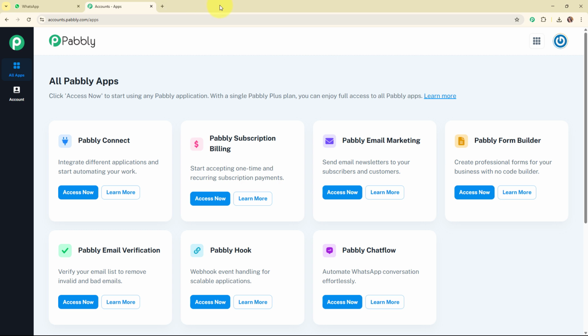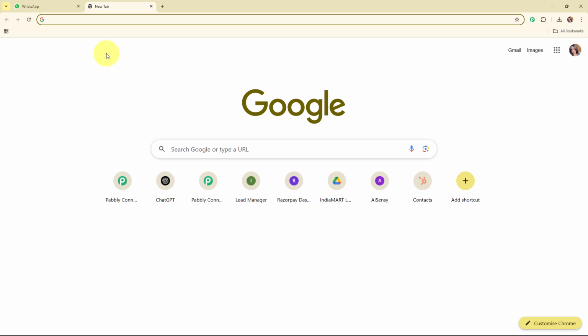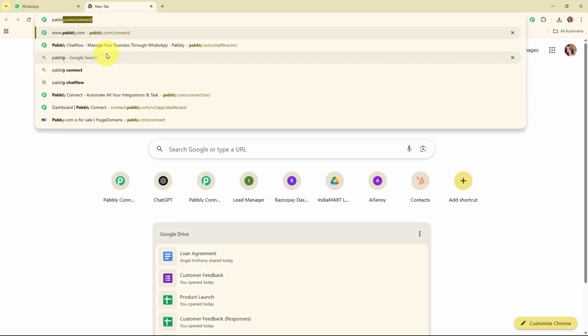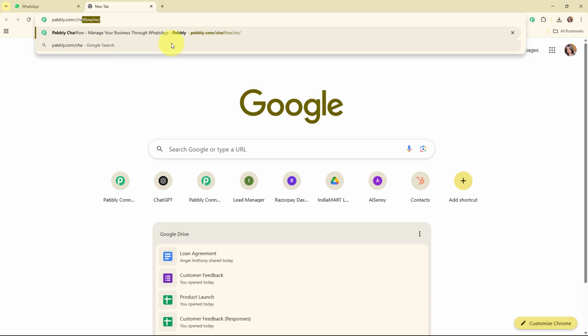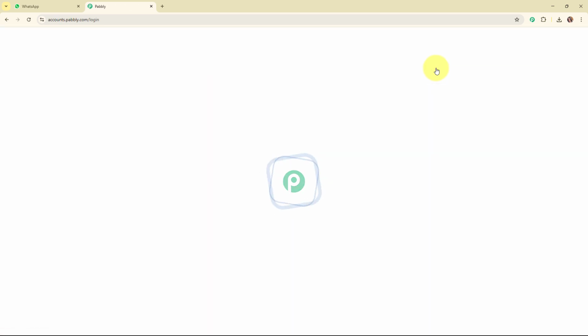Now in this video, we are going to learn step by step how you can create this chatbot using Pabbly Chat Flow. To access the Chat Flow account, you need to search for pabbly.com/chatflow in your browser and it will take you to the homepage of Pabbly Chat Flow. Here you can see 2 options: sign in and sign up free. If you're a new user, click on sign up free and try Pabbly Chat Flow for free today. If you're an existing user, click on sign in. Here I'm an existing user, so I'm clicking on sign in.